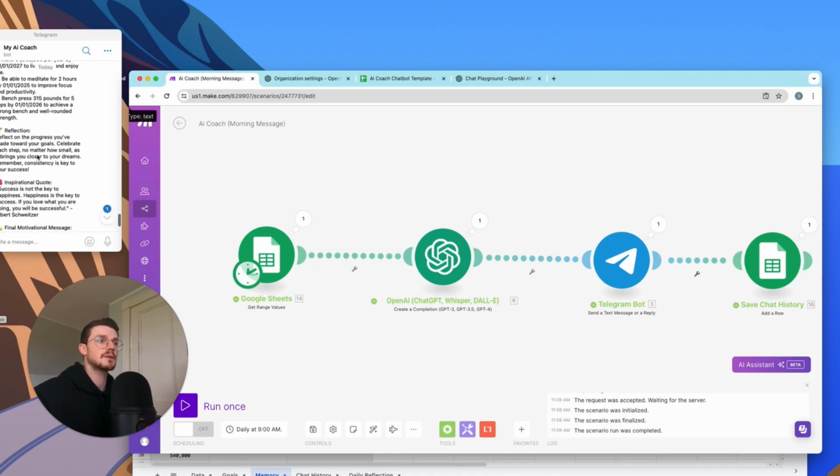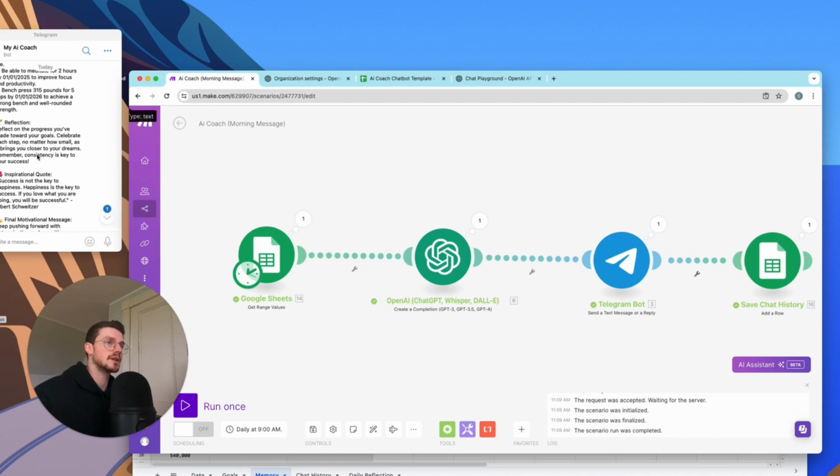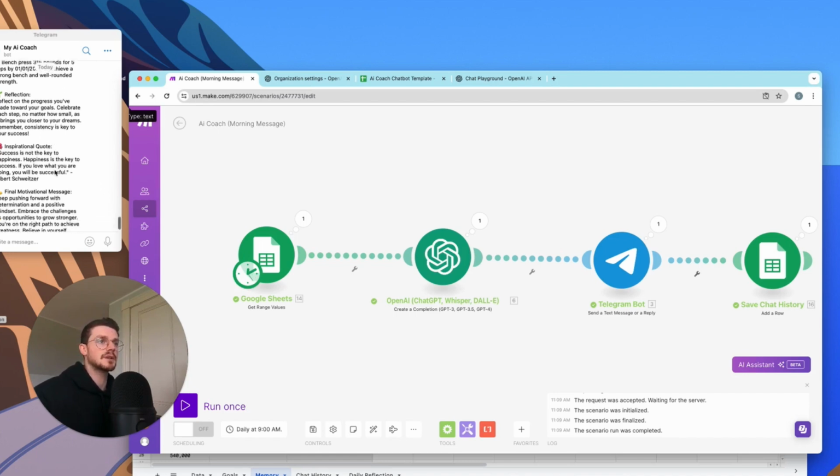Reflection. Reflect on the progress you made towards your goals. Celebrate each step, no matter how small. It brings you closer to your dreams. Remember, consistency is your key to success.